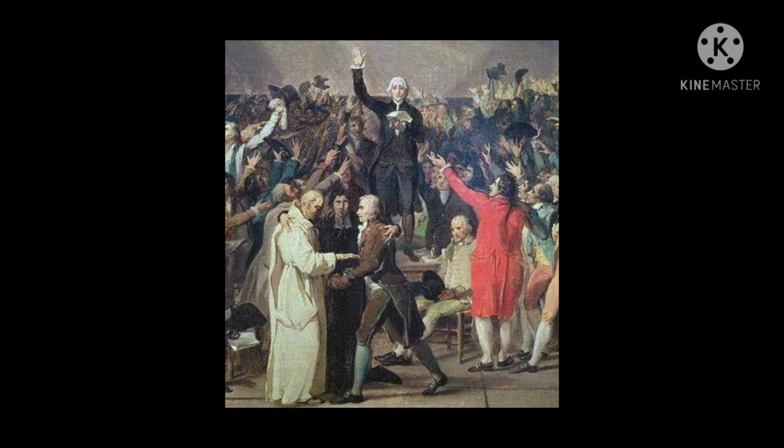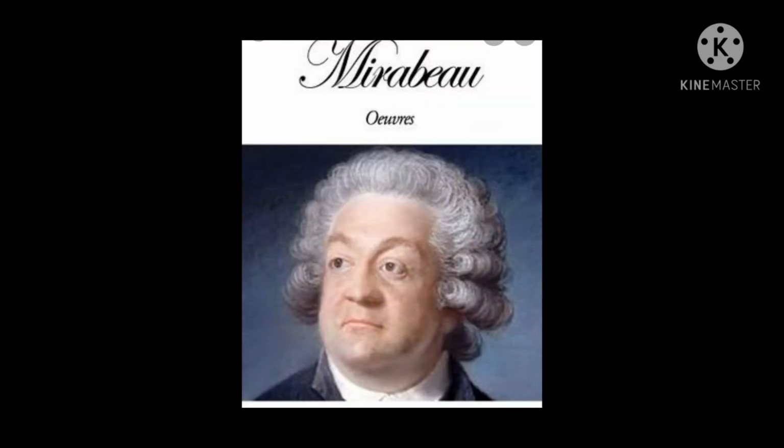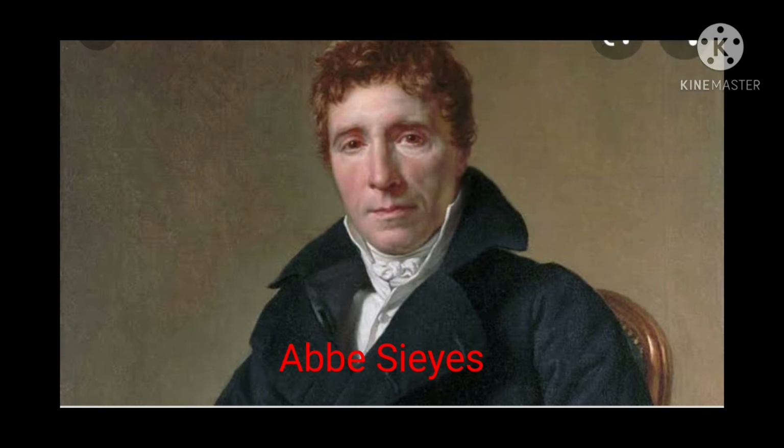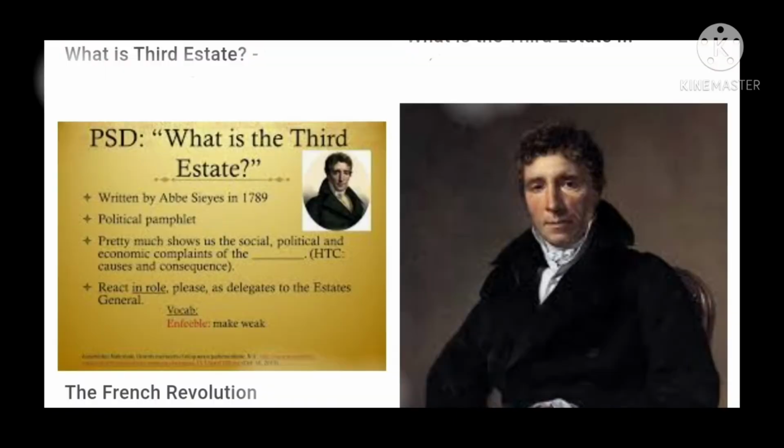They were led by Mirabeau and Abbé Sieyès. Though Mirabeau was born in a noble family, he was also against feudal privilege. He also delivered powerful speeches to the crowd assembled at Versailles. Sieyès, who was a priest, wrote an influential pamphlet, which means booklet, called What is the Third Estate?